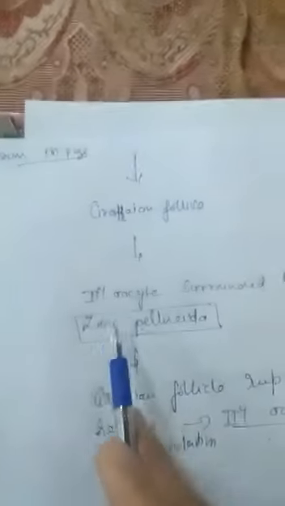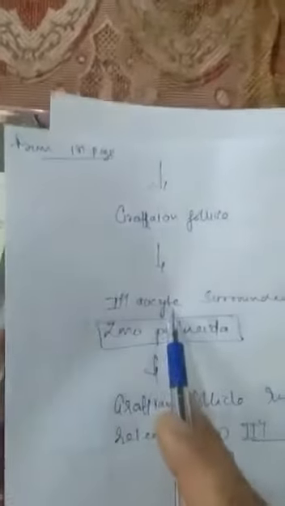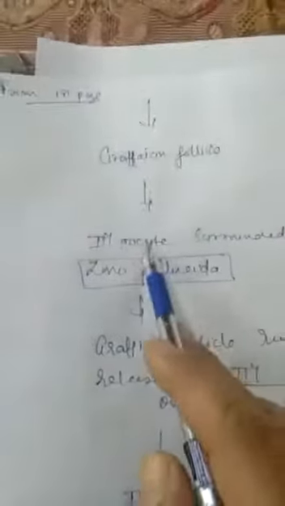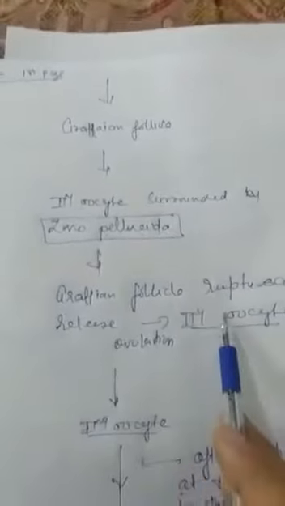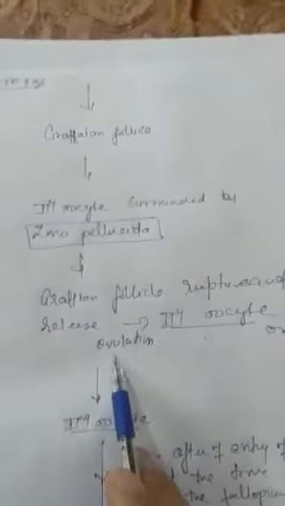And in this Graafian follicle, the secondary oocyte is present, and that secondary oocyte will be further surrounded by one more layer, which is called zona pellucida. It is the innermost layer, present nearest to the secondary oocyte. Okay. Now what will happen? The Graafian follicle will rupture and release the secondary oocyte, and now the process of ovulation takes place.